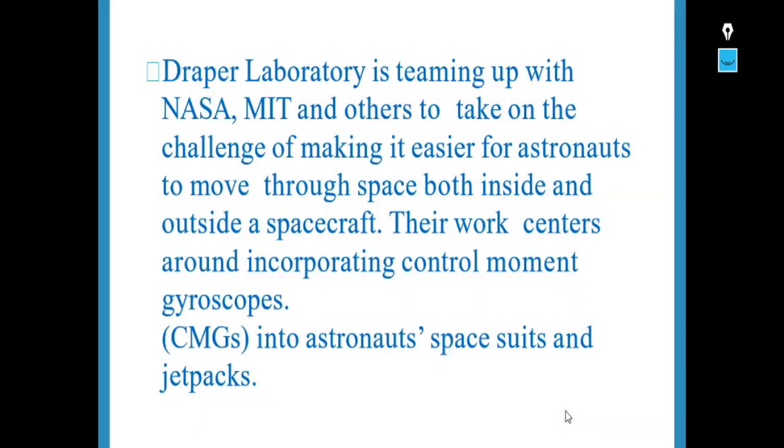And Draper Laboratory is teaming up with NASA, MIT and others to take on the challenge of making it easier for astronauts to move through space both inside and outside a spacecraft. Their work centers around incorporating control moment gyroscopes called CMGs into astronaut space suits and jetpacks.